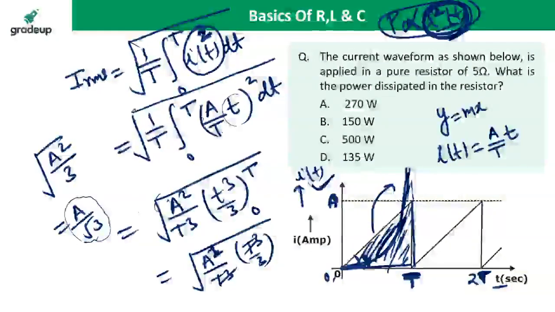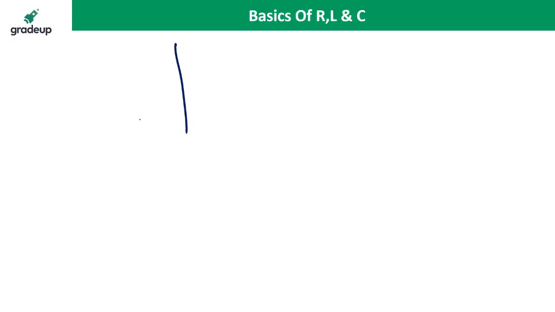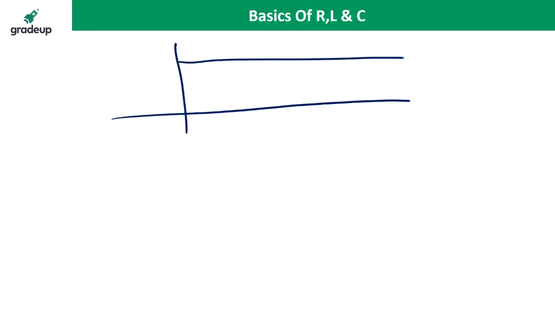Anusha is saying, sir, this waveform is the type of DC only. Right, then why take RMS? No, it is not DC. You can take the screenshot. The difference between the DC waveform and this waveform is that the DC waveform has constant magnitude with respect to time. It is the DC waveform.